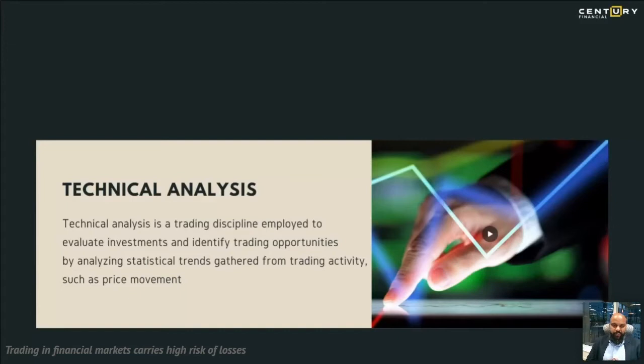Today we'll be covering a couple of technical indicators. I'm going to keep it very basic, but still very much effective in today's market. Most of it would be done practically on the screen. I hope you guys will be able to see all the live trading or signals that I am going to be showing today. The three indicators that we'll be looking at today would be RSI, ATR and Fibonacci. Let's go through each one of them.